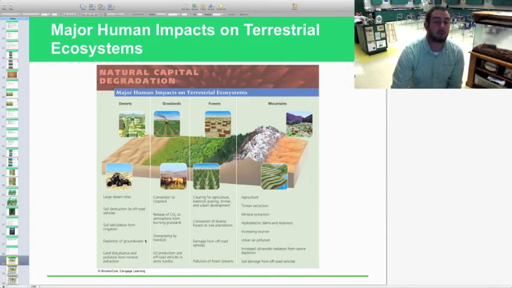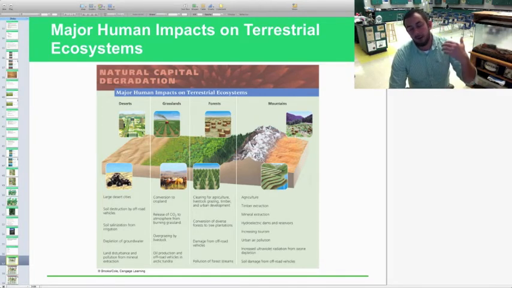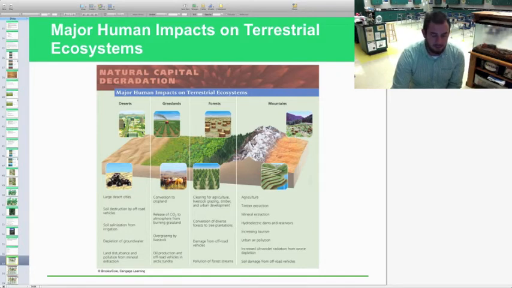We also have depletion of groundwater because we have people living in desert cities. Their major resource for water is groundwater, and we'll talk about that next section when we look at the desert habitat itself and looking at aquifers and groundwater when we get to our water chapters. Also land disturbance and pollution from mineral extraction. Sandy area, because it is loose, is very good area for extraction of minerals. So that is another area where we impact deserts.